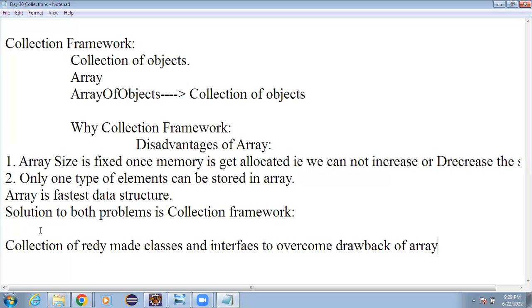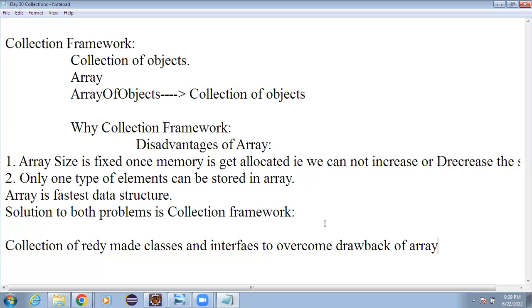We can use them to replace the array. As the classes and interfaces are ready-made, that means we can use built-in methods. While working with an array, we have to put in the logic ourselves, for example, for searching, for example, for sorting.